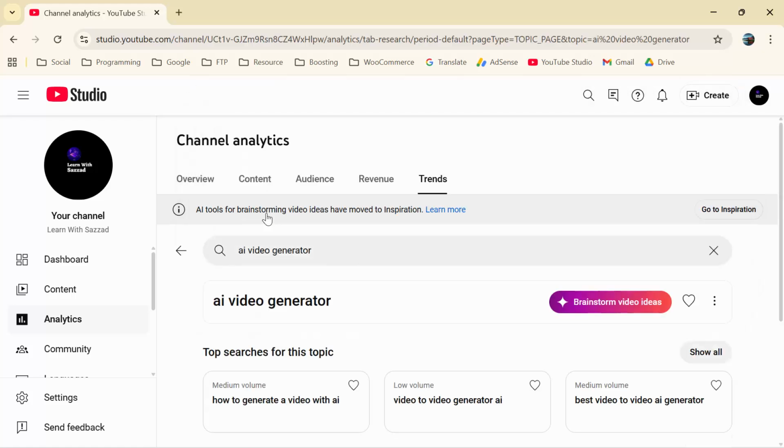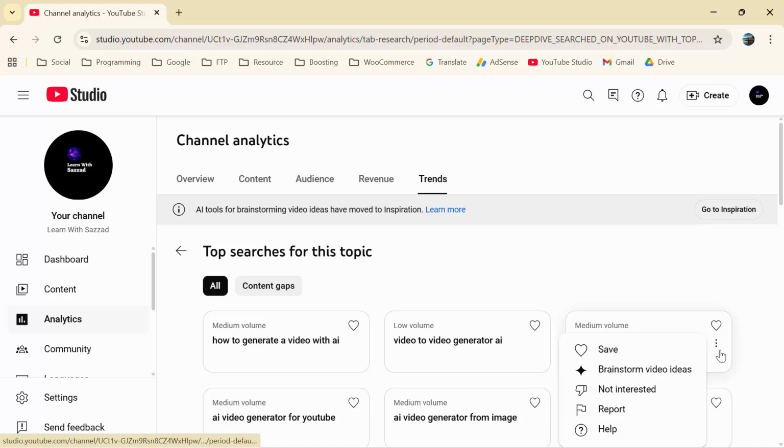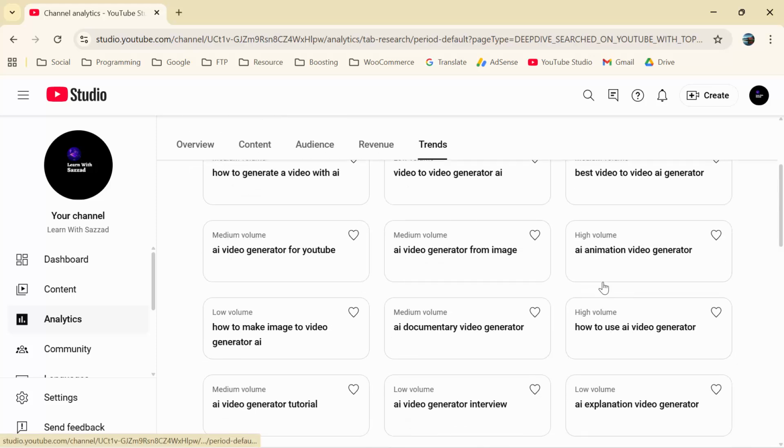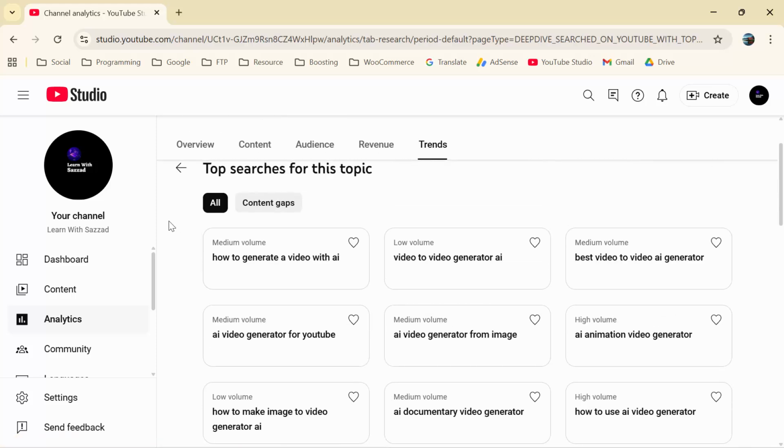If I search anything about AI video generator on Google Analytics, so in the channel analytics option, you can see when I search AI video generator, it's giving me some suggestions. So if I click on show all section, here as you can see that it's giving me some ideas regarding how to generate a video with AI video generator AI.